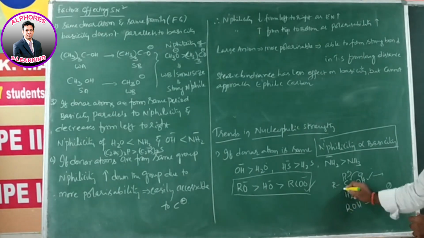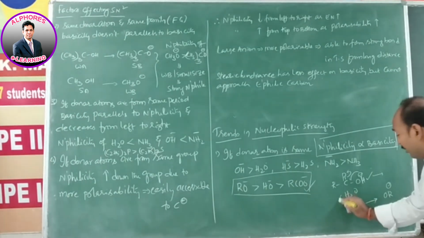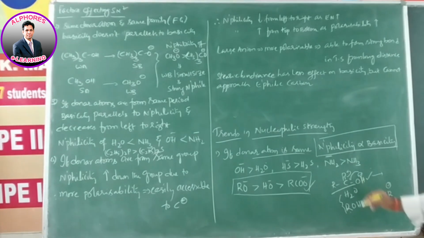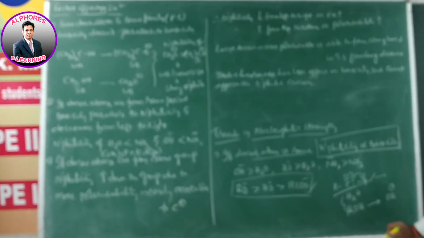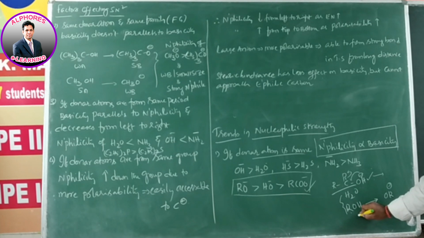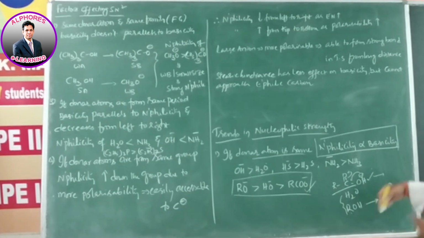But here these two are not acids now. Compared to these two, carboxylic acid is a strong acid. I'm going to say it one more time: carboxylic acids in general are weak acids, that's fine, but when we compare with H2O and ROH, which one is more acidic?